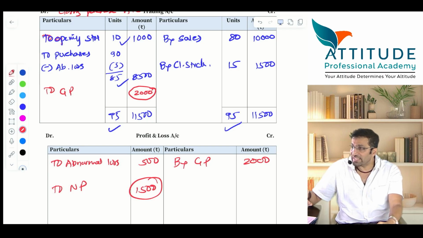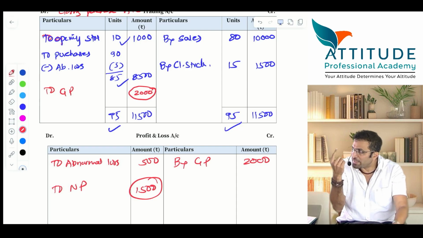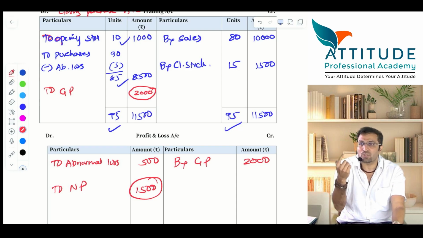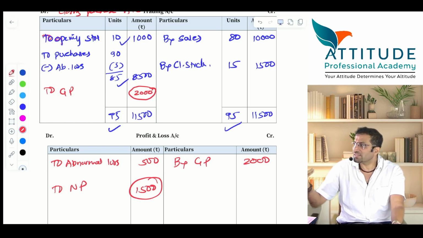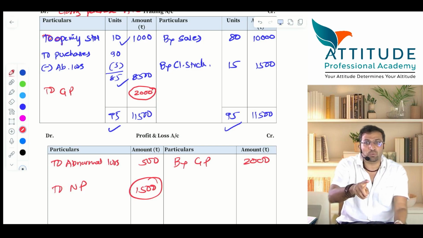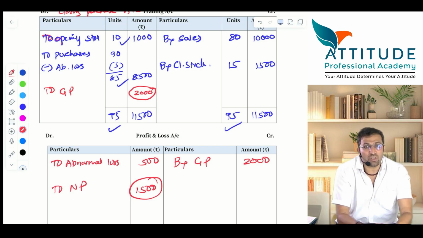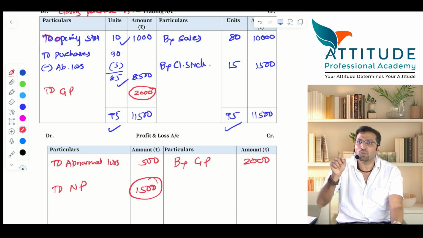Then slowly I took trial balance with adjustments. Only one adjustment I took first: closing stock. Then I took trial balance with two adjustments, closing stock and abnormal loss. Abnormal loss, either it has to be adjusted with purchases, or if the purchase account is already closed, adjust with the trading account. These things you have to remember.